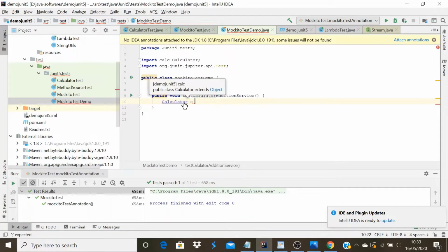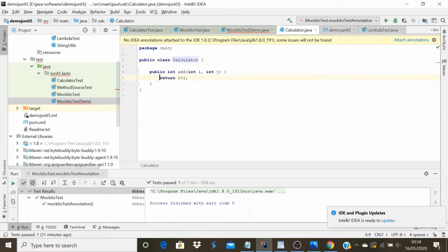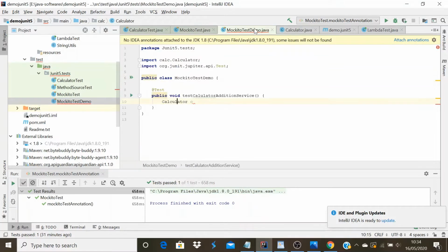Let me show you the calculator class in my project. This class has an addition method that returns i plus j. Think that the i plus j addition is not implemented, and by default it always returns 0. So the calculator class is not yet fully implemented. In that case, I want to mock this addition service and get my expected output. I don't want to wait for somebody to complete this addition service. So first let me get a mock object for this calculator.